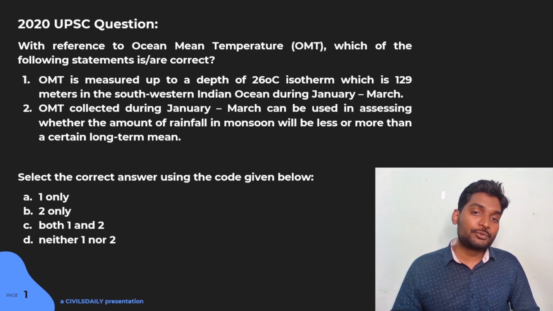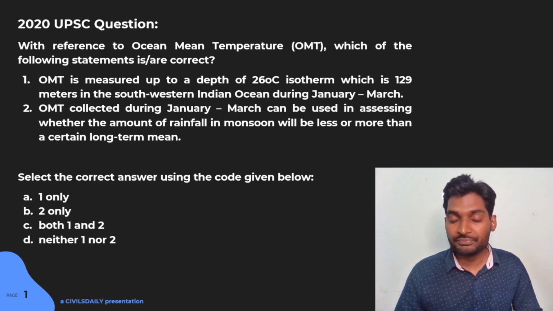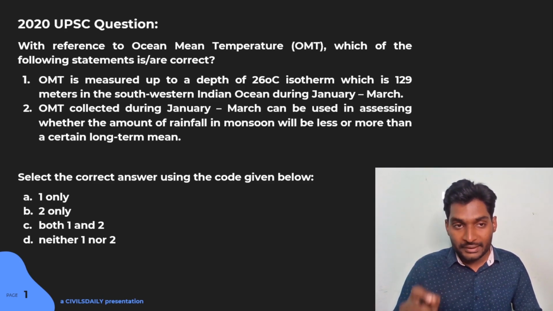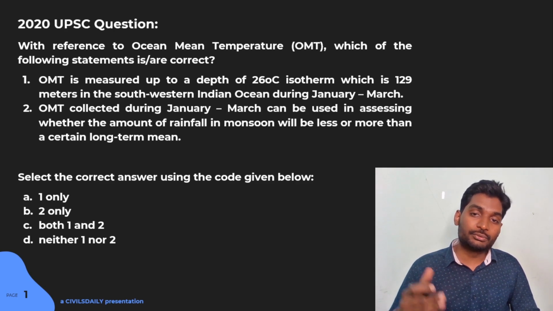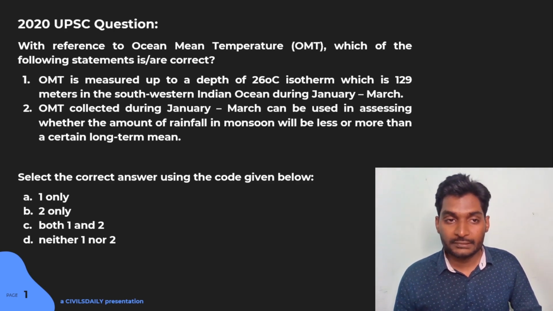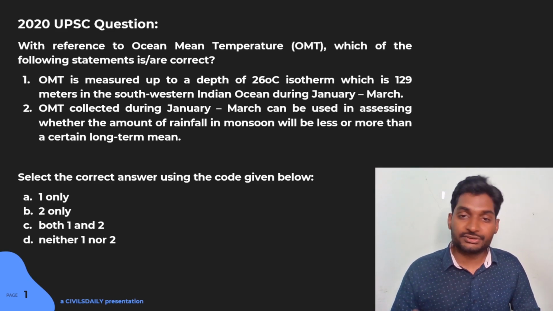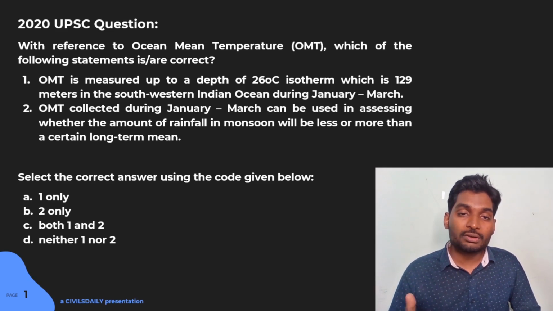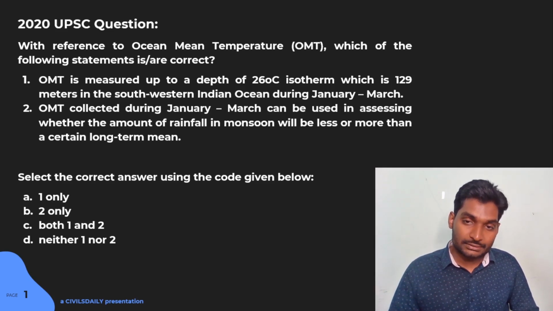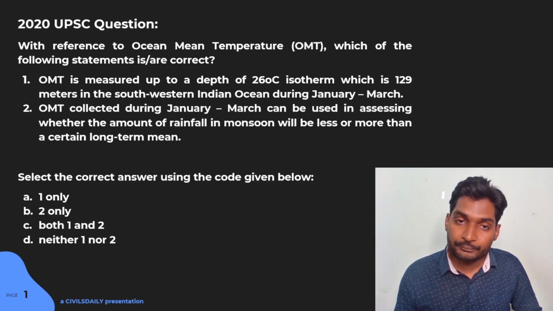OMT is measured up to a depth of 26 degrees Celsius isotherm, which is 129 meters in the southwestern Indian Ocean during January-March. Statement 2. OMT collected during January to March can be used in assessing whether the amount of rainfall in monsoon will be less or more than a certain long-term mean.